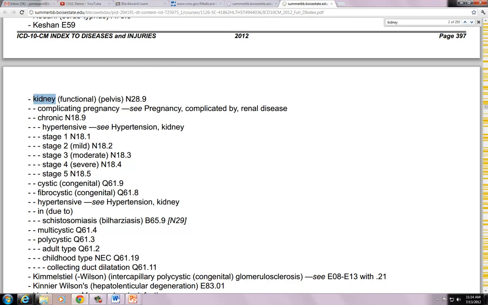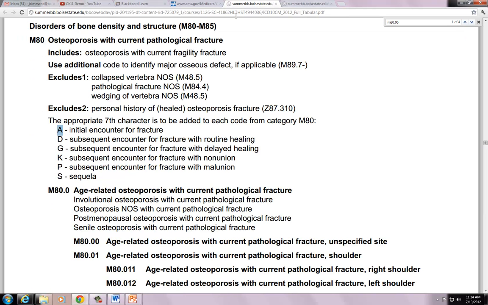So disease down to kidney, and then we know it's chronic kidney disease because of our CKD, and then it states moderate. So even though it doesn't give us the stage, the description moderate gives us N18.3. So we'll take a look at that in our tabular.